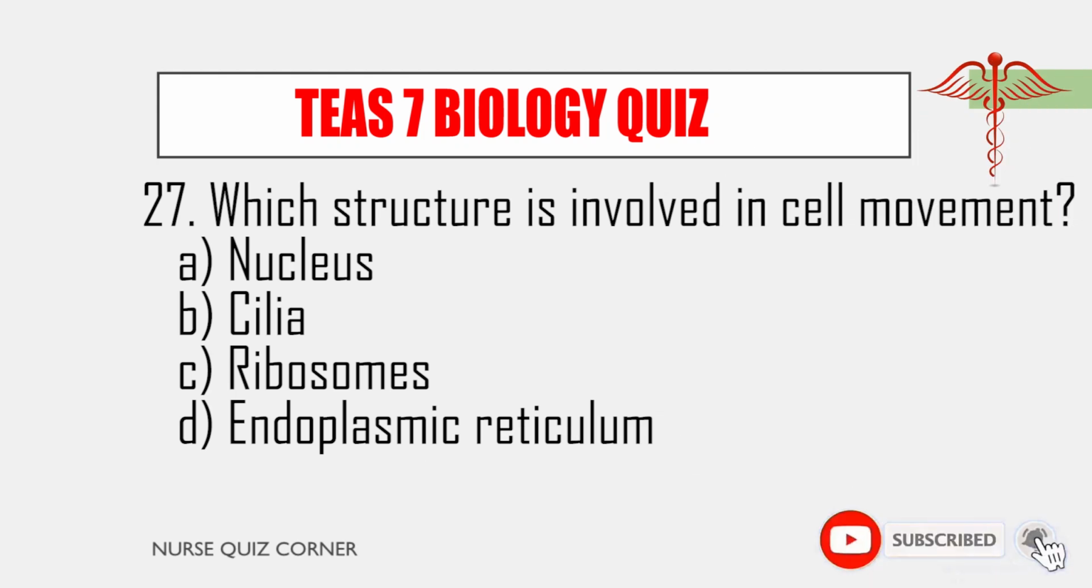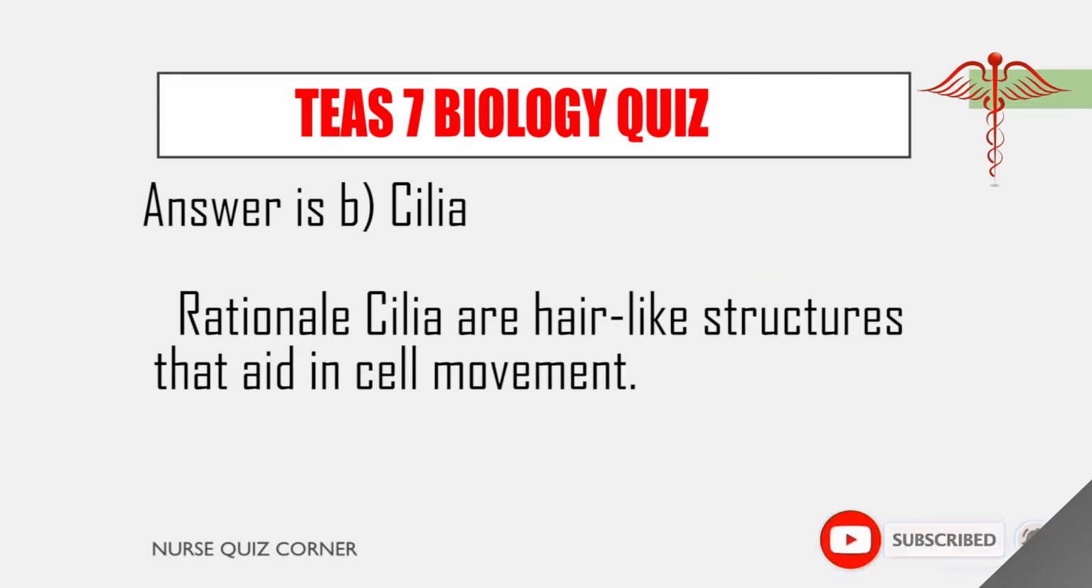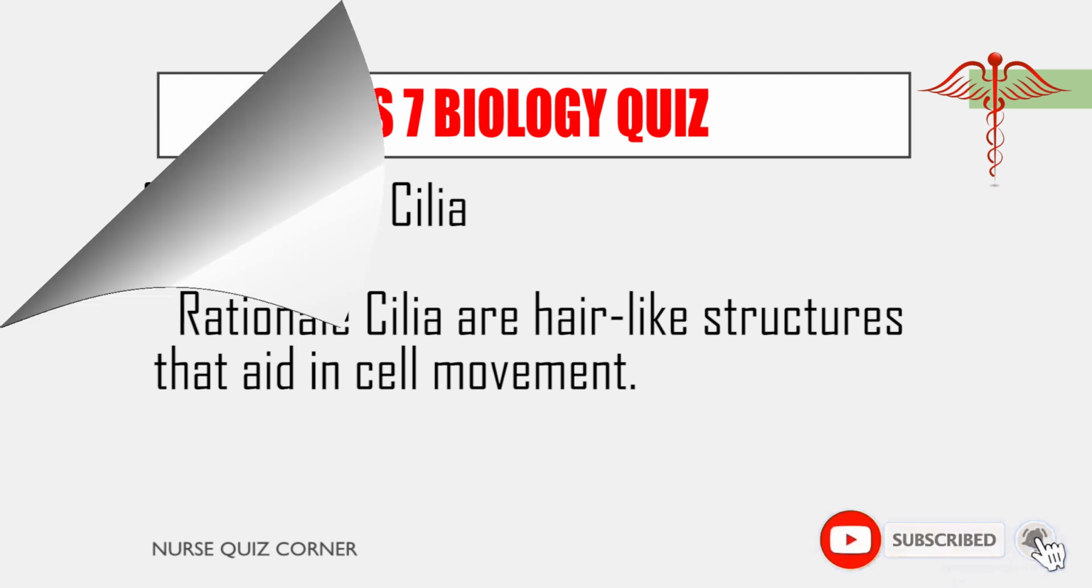27. Which structure is involved in cell movement? A. Nucleus. B. Cilia. C. Ribosomes. D. Endoplasmic reticulum. Answer is B, cilia. Rationale: Cilia are hair-like structures that aid in cell movement.